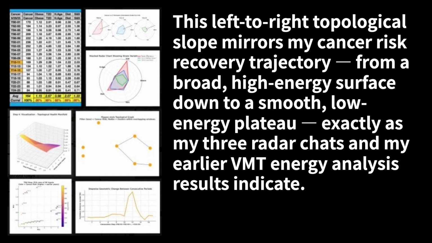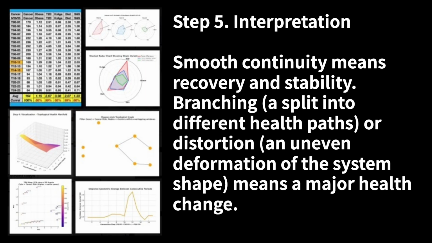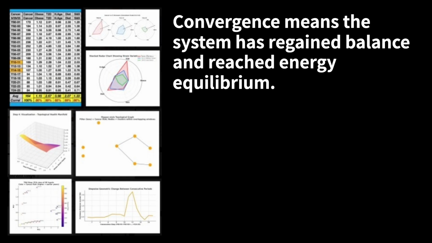This left to right topological slope mirrors my cancer risk recovery trajectory, from a broad, high energy surface down to a smooth, low energy plateau, exactly as my 3 radar charts and my earlier VMT energy analysis results indicate. Step 5. Interpretation: smooth continuity means recovery and stability. Branching: a split into different health paths, or distortion, an uneven deformation of the system shape, means a major health change. Convergence means the system has regained balance and reached energy equilibrium.